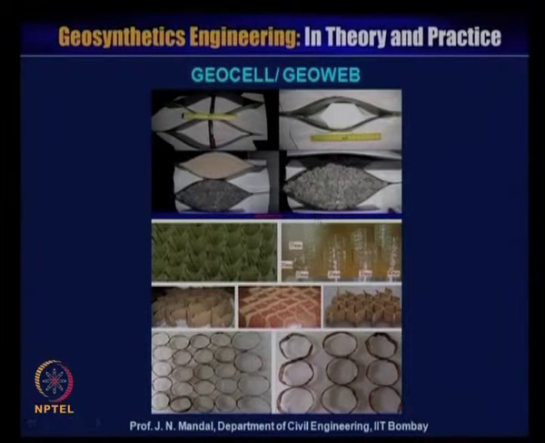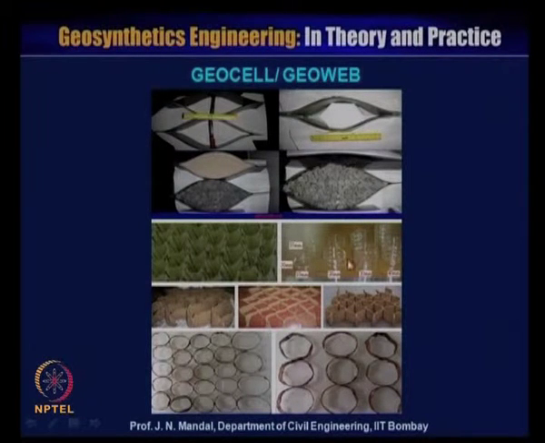Next I will talk about the geocell. It is a hexagonal or honeycomb structure. It is made of polyester, and also of natural material. You can see this is a natural material geocell or geoweb, or it is made of plastic.